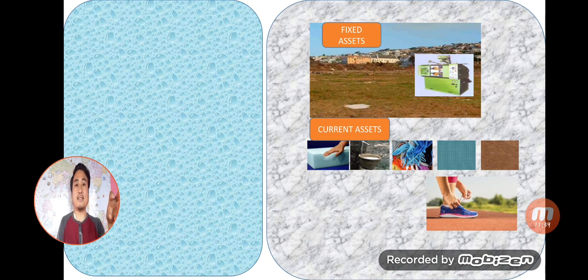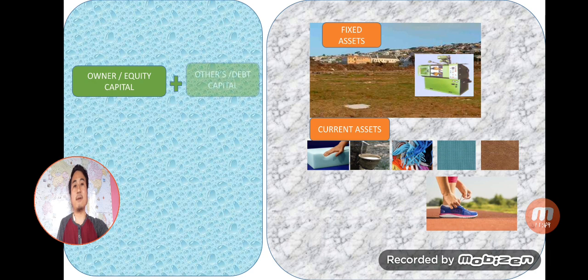But this fixed asset and current asset is not going to come free of cost. In order to buy fixed assets and current asset, a business needs to have capital. As I told you, there are two types of capital, equity capital and debt capital. So one business needs to have the capital, and why they need capital is to buy fixed asset like land, building, machinery.